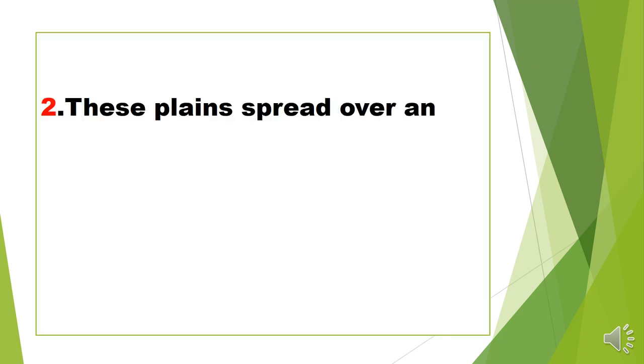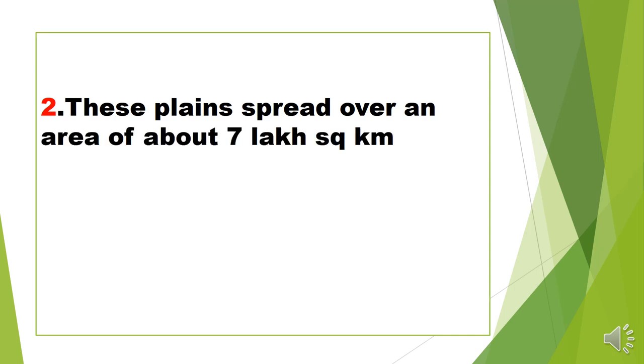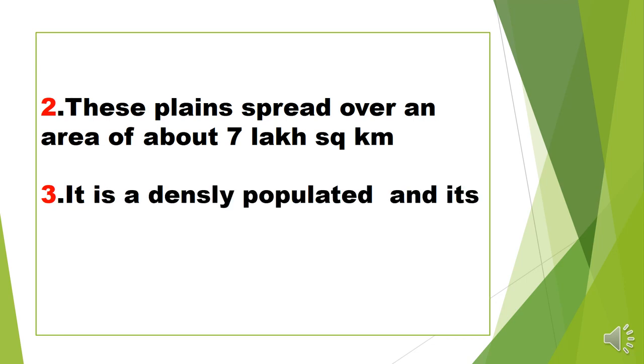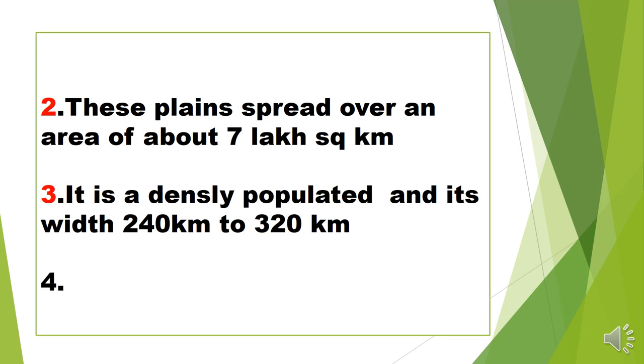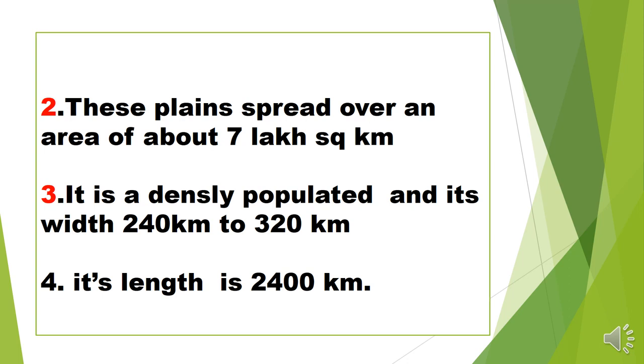Next, these plains spread over an area of about 7 lakh square kilometer, and they are densely populated. The northern plain area is very densely populated because it is very suitable for agriculture, so many people live there.